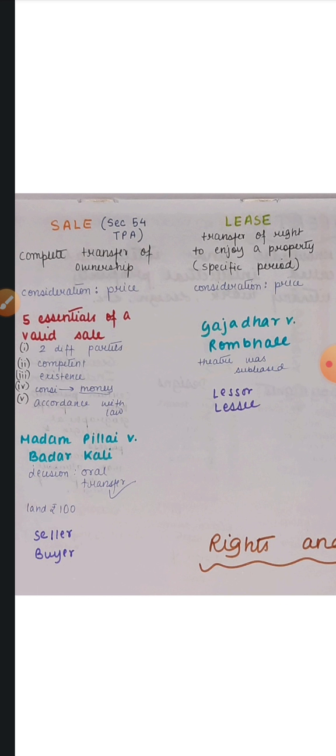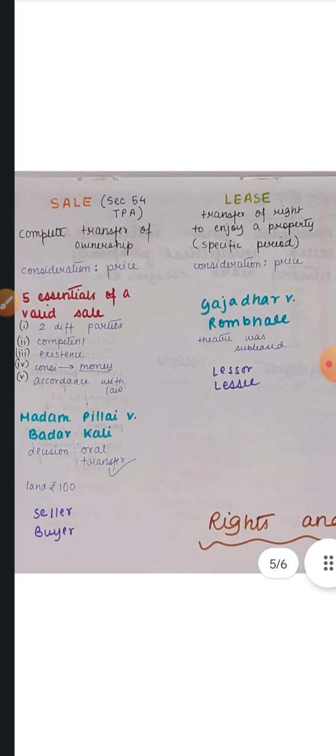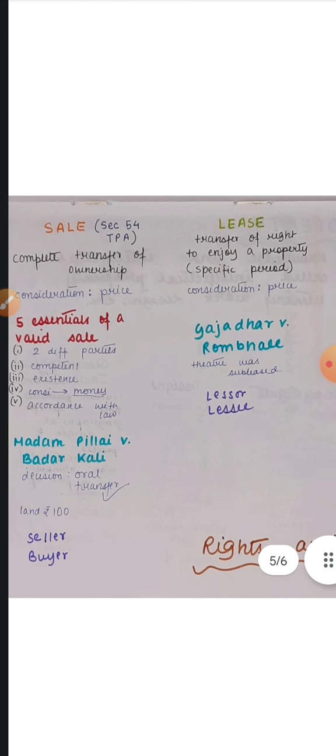Here we have a case, Madam Pillai versus Badar Kali. In this case, what happened? The plaintiff was the first wife of the husband, Badar Kali, and she made a claim of maintenance. The husband orally transferred land to the wife, which cost rupees 100.